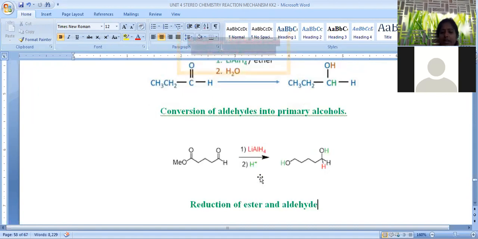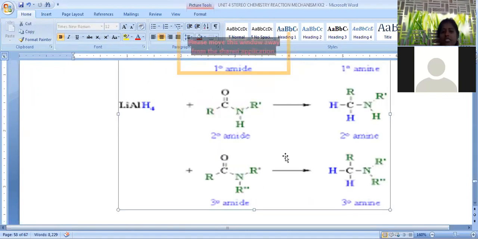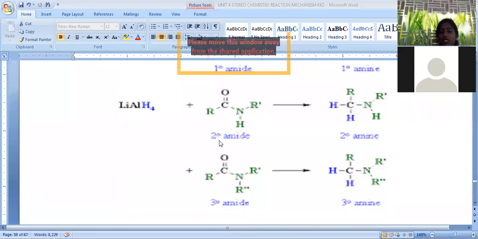lithium aluminum hydride reduction. Now we will see reduction with aluminum hydride of the amide compound. When an amide is present, the C double bond O group with NH is converted so that this C double bond O group is totally converted into a CH2 group, and here an amine compound is generated. This is called a secondary amine, because alkyl groups are on two sides around this nitrogen. So amides get converted into secondary amines by this lithium aluminum hydride reduction.